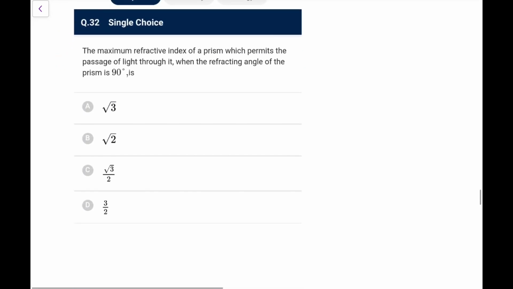Next, the maximum refractive index of a prism that permits the passage of light through it, when the refracting angle of the prism is 90 degree. So what we know, the inside angles R1 plus R2 is equal to A. In the limiting cases, we know R1 should be less than theta c, R2 should be less than theta c.